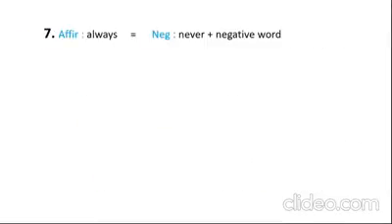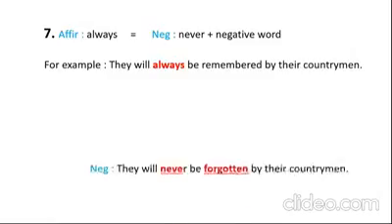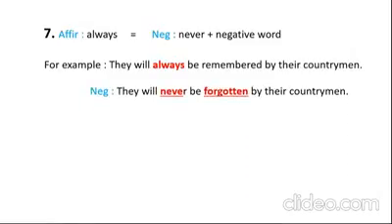Number 7: in affirmative, if you have always, in negative you can write never plus a negative word. For example, they will always be remembered by their countrymen. In negative, they will never be forgotten by their countrymen. So for always, you will remove always and use never. And forgotten is the negative word of remembered.